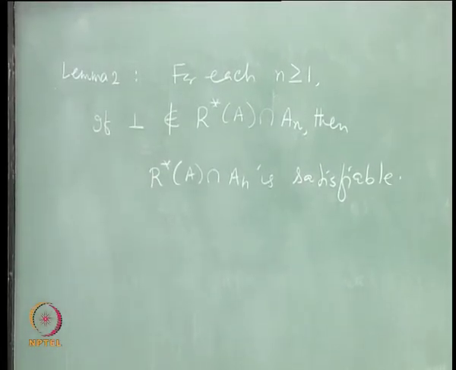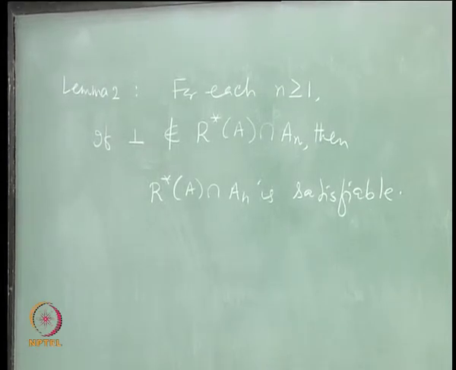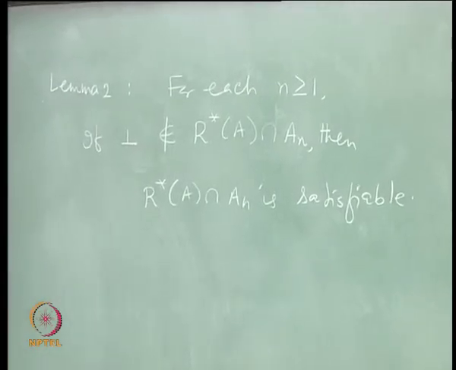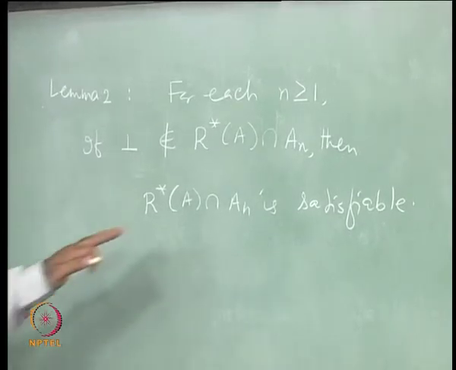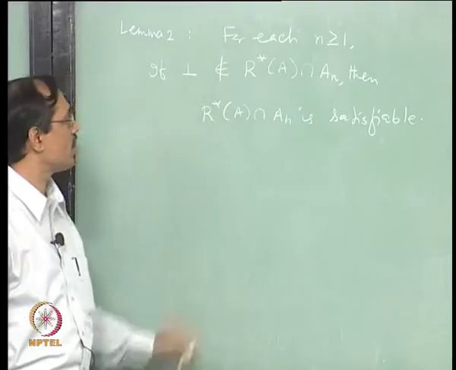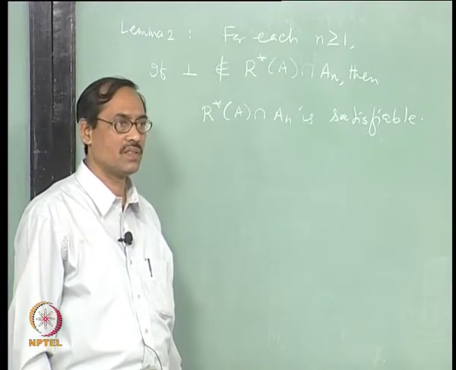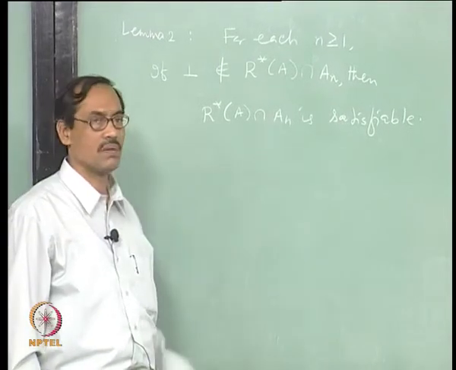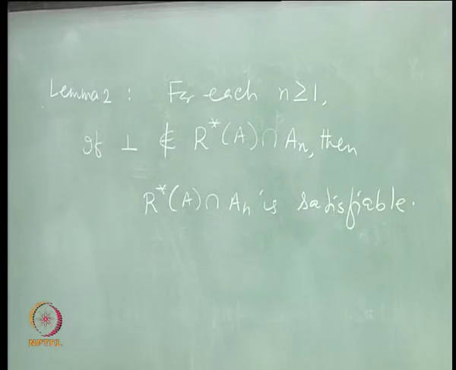So, it says though we are not proving for R star A directly, for R star A intersection A n we can do something similar to what we wanted for R star A. Here we show that it is for a subset, not for the whole R star A. If box is not generated up to nth stage, then we can say that it is satisfiable. It is not exactly nth stage, but nth variables, including up to p n minus 1. That is what we are telling.